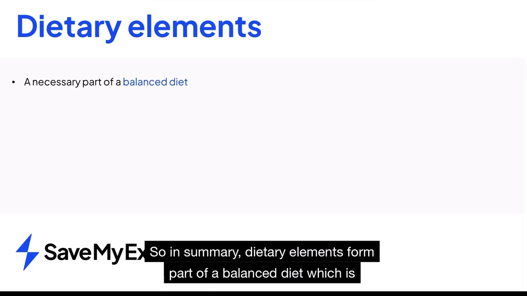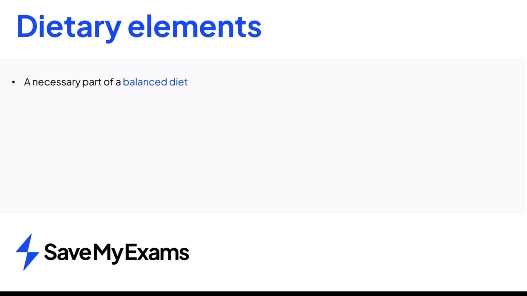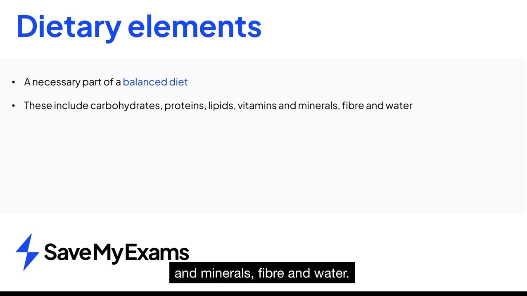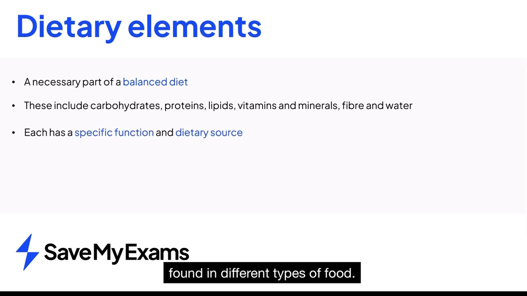So, in summary, dietary elements form part of a balanced diet which is necessary to maintain good health. These elements include carbohydrates, proteins, lipids, vitamins and minerals, fiber, and water. Each has a specific function that it performs in the body and can be found in different types of food.